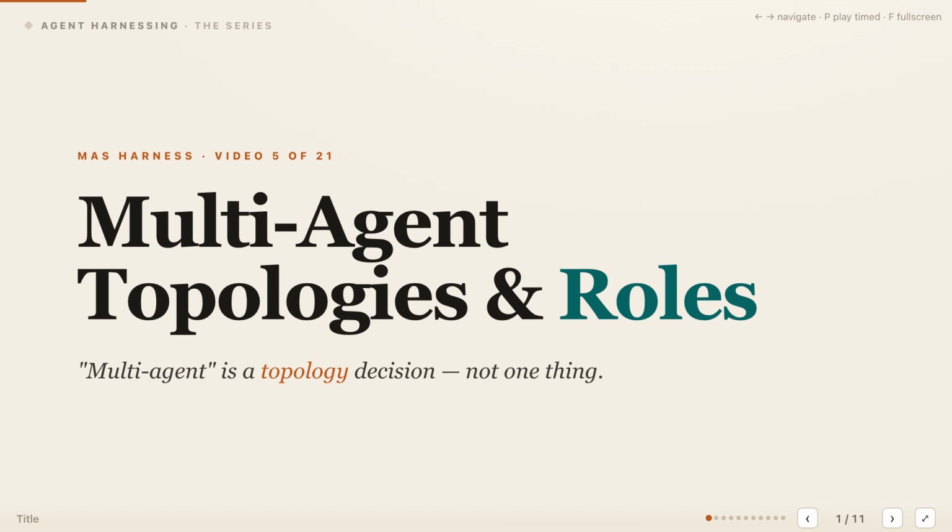In the previous video, we decided when a task actually justifies more than one agent. I'm Merdad, and now we need to decide how those agents fit together and divide responsibility. Multi-agent does not name one universal architecture for every task. It describes a topology decision about the system's shape. We will compare 4 common shapes, separate topology from agent roles, and see why the wiring also defines reliability.